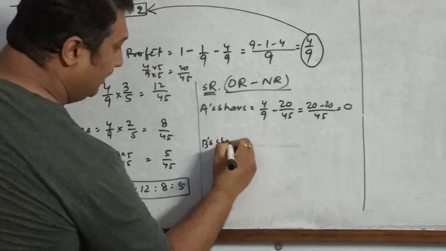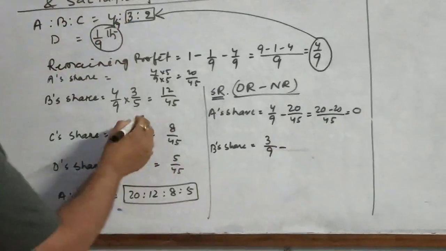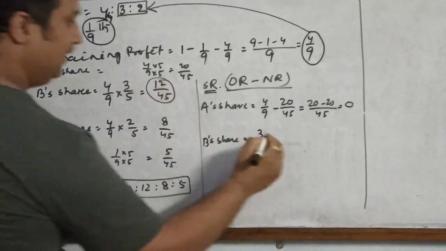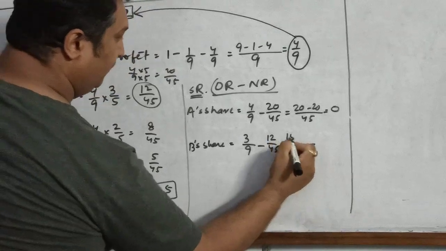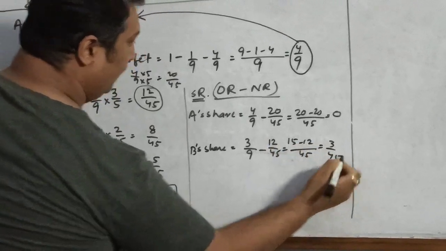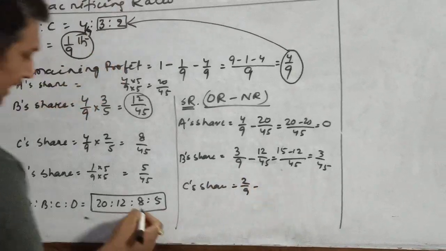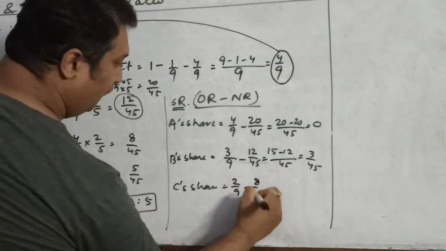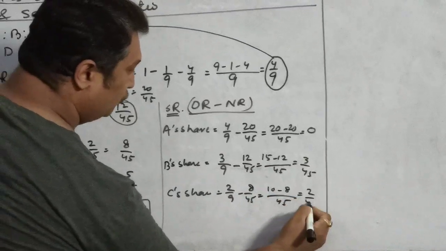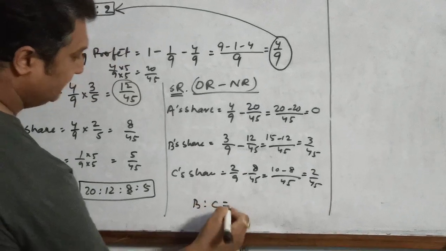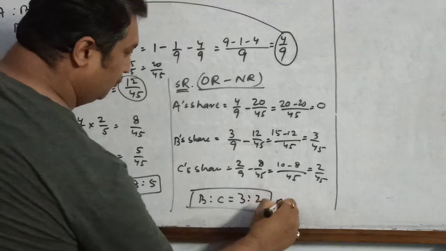Now what about B? B was having 3 by 9 and his new ratio is 12 by 45. So LCM is 45, 5 3s are 15 minus 12, 3 by 45. C's share, he was having 2 by 9 and his new share is 8 by 45. So if you take the LCM 45, 5 2s are 10 minus 8, 2 by 45. So the sacrifice is made only by B and C in their old ratio, that is 3 is to 2.